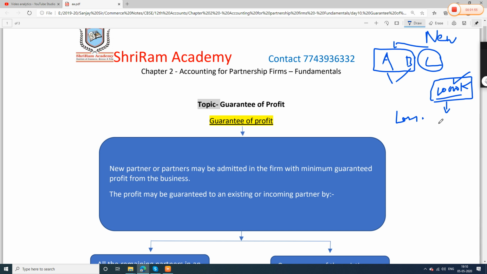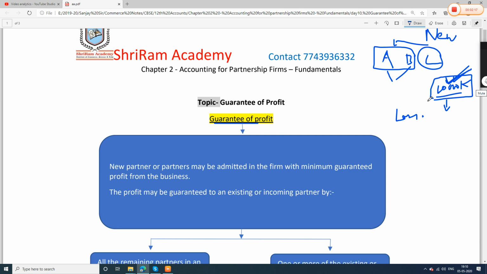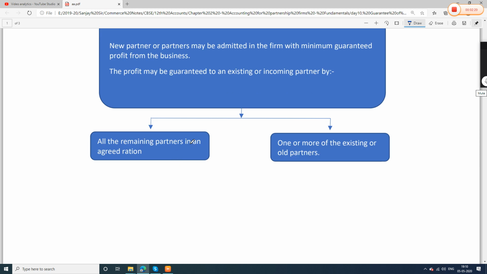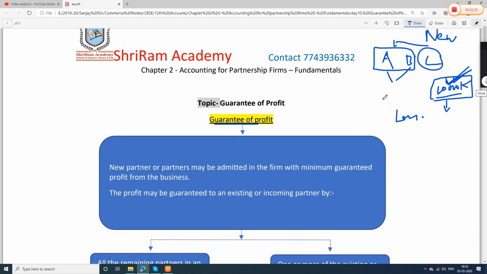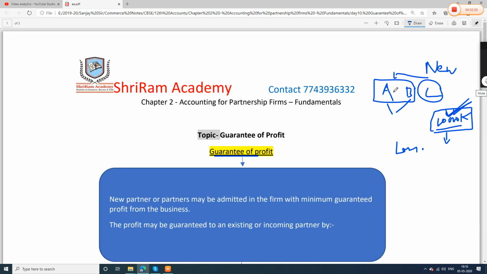For example, if there is very good profit, he will get his share of good profit, right? But if there is loss or low profit, he will at least get that much, which is 10,000 rupees, guaranteed to him. So that is the topic, guys. Next, the profit may be guaranteed to an existing or incoming partner by whom? That will be guaranteed by case A, all the remaining partners in the agreed ratio. In our case, who are the remaining partners? A and B are the remaining partners. They will guarantee him that profit.